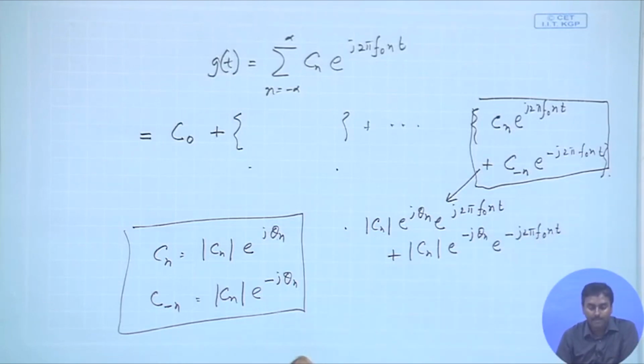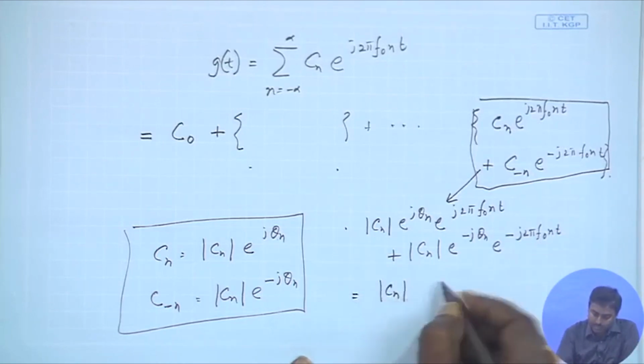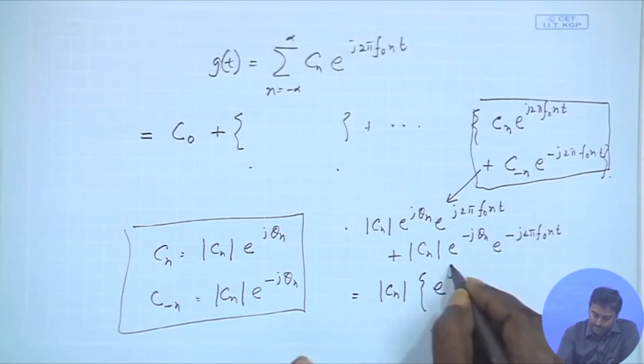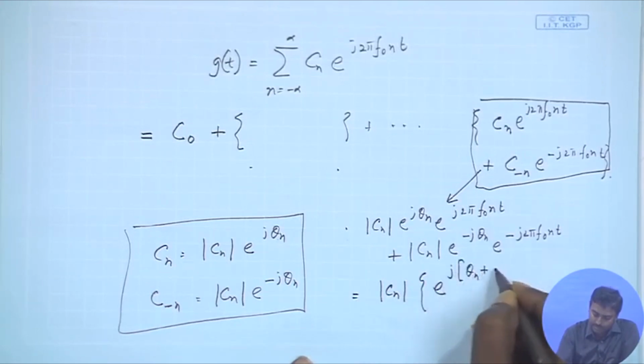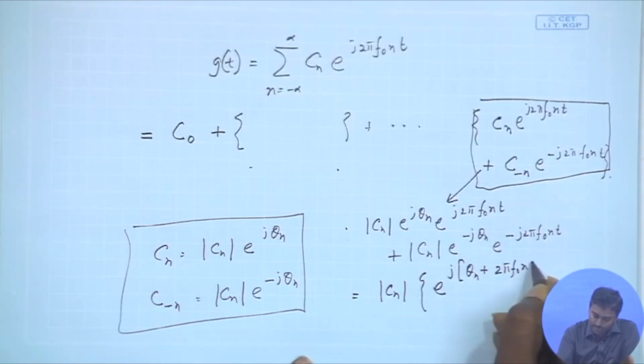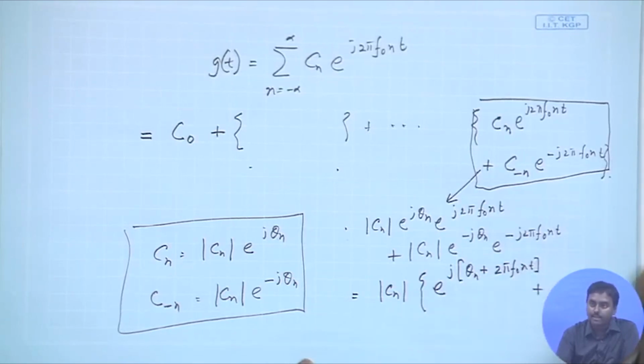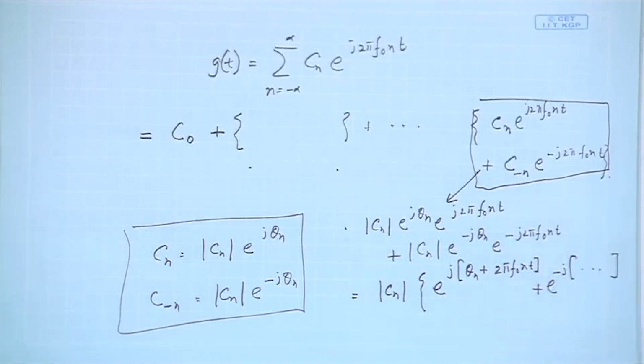Okay. So this is the nth term I am getting, where mod Cn is common, and I get e to the power j theta n plus 2 pi f0 n t, plus the negative of that, e to the power minus j, same thing. So if I say it is e to the power j phi plus e to the power minus j phi, put Euler's theorem, what do you get? 2 into cos of whatever phi is inside.